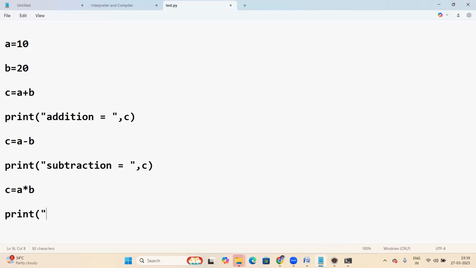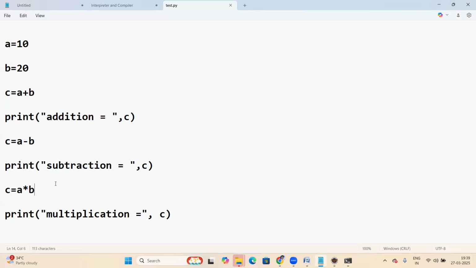Print multiplication is equal to, displaying c value, right? Very simple script. So a equal 10, b equal 20. First addition, next subtraction, next multiplication.